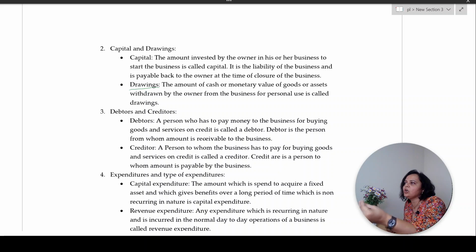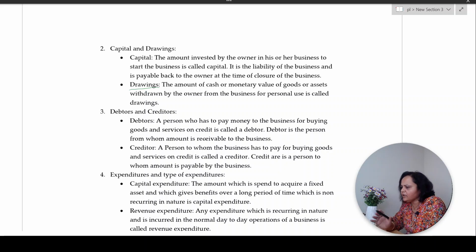Say, suppose I have a shop, I sell some goods to Anjali. Anjali does not pay me right away for the goods that she has purchased. So the money is due from Anjali to my business. Anjali becomes my debtor. So the person from whom money is receivable to the business is called a debtor.